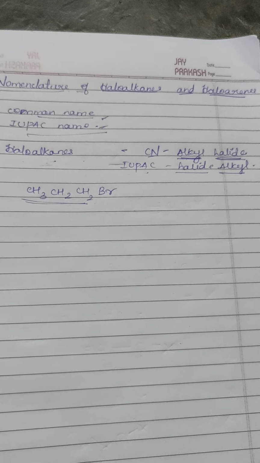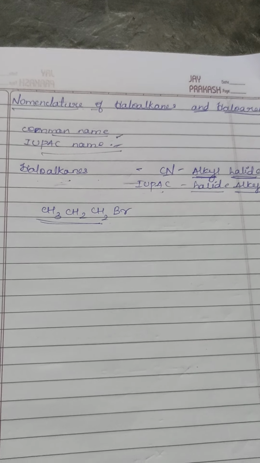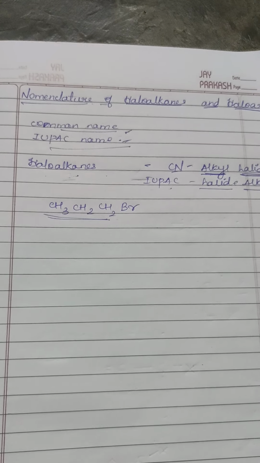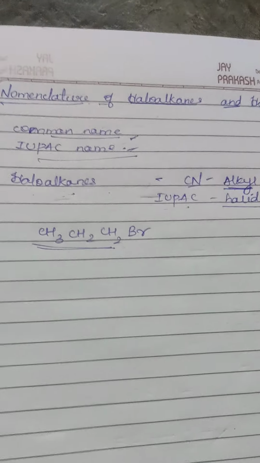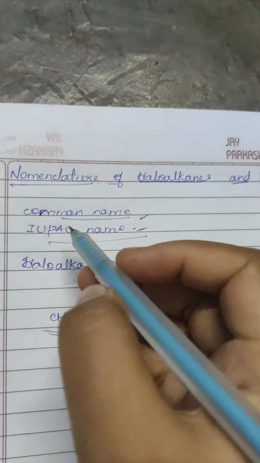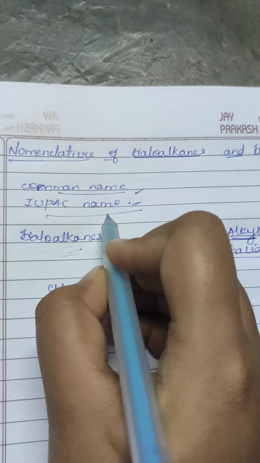Today we'll be discussing the topic nomenclature of haloalkanes and haloarenes. In our previous session we had started with haloalkanes and haloarenes and learned the classification of it. So now let's learn how these are named. In the naming of a compound we'll have two types, that is common name and IUPAC name.